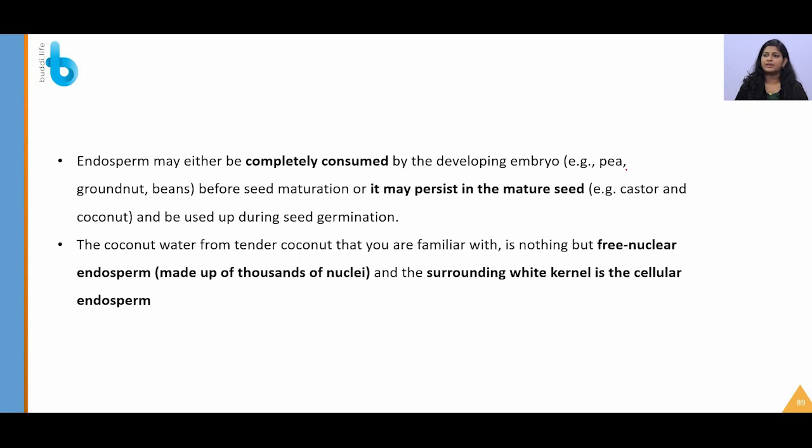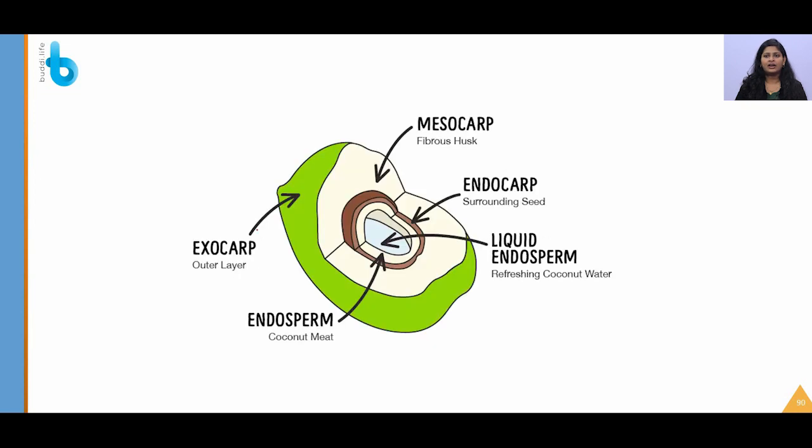For example, completely consumed in pea and groundnut, and persisting in the mature seed in castor and coconut. The coconut water which we are seeing is the free nuclear endosperm, and only the surrounding white kernel is the cellular endosperm.